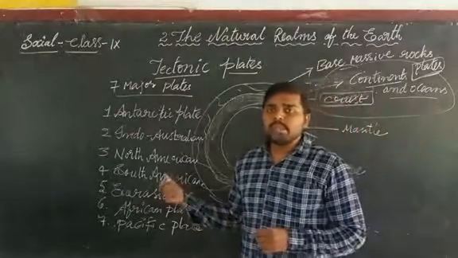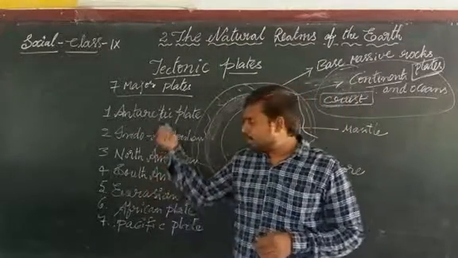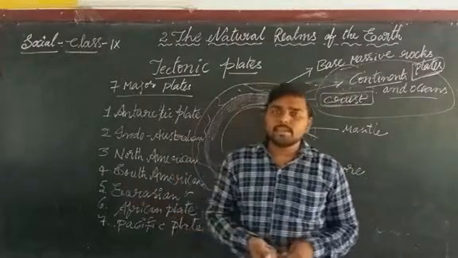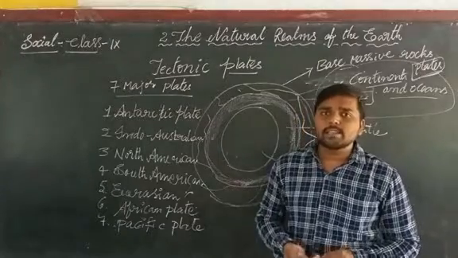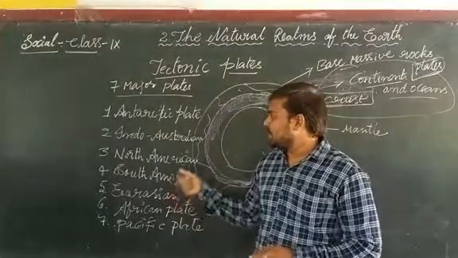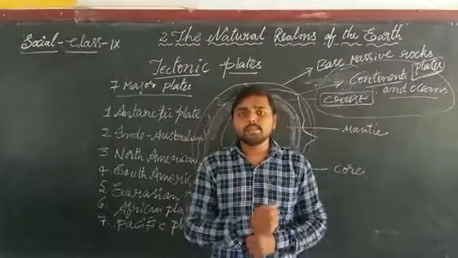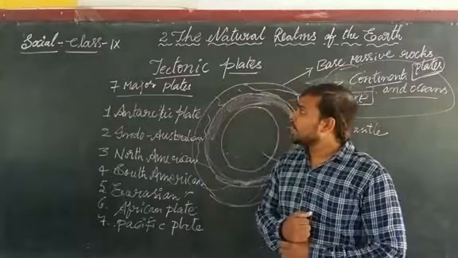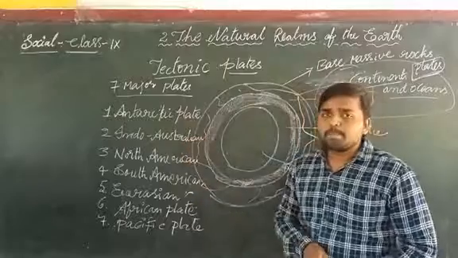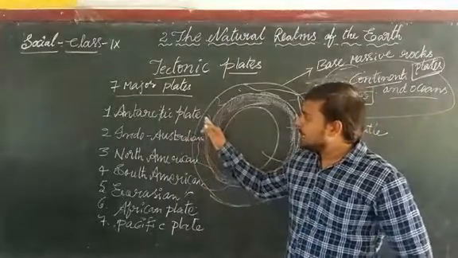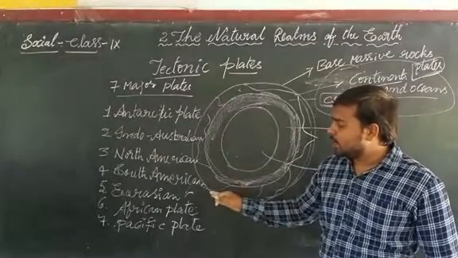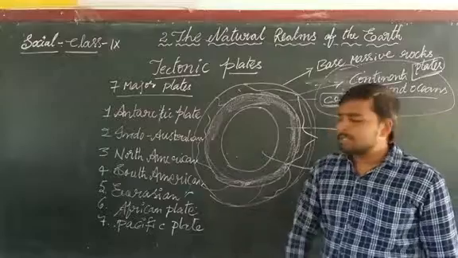What happens if movements occur among these plates suddenly? It causes earthquakes and tsunamis. These are the disasters we would face if these plates move suddenly. Coming back to tectonic plates, these are the 7 major plates fixed on the crust: Antarctic plate, Indo-Australian plate, North American plate, South American plate, Eurasian plate, African plate, and Pacific plate.